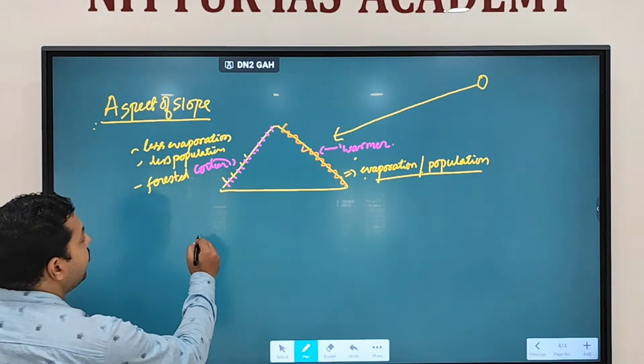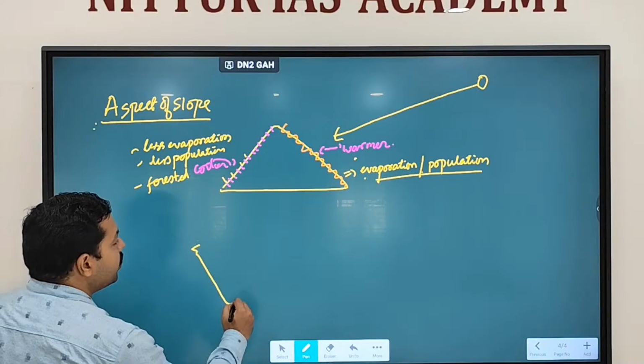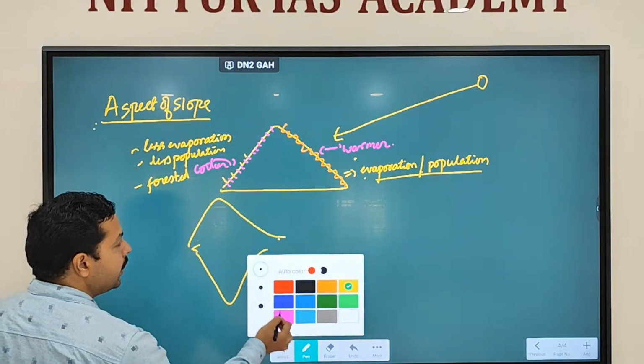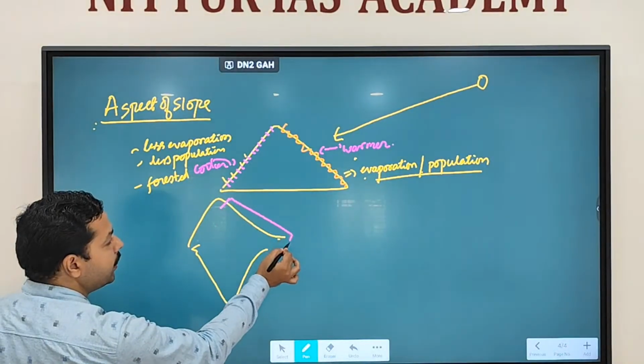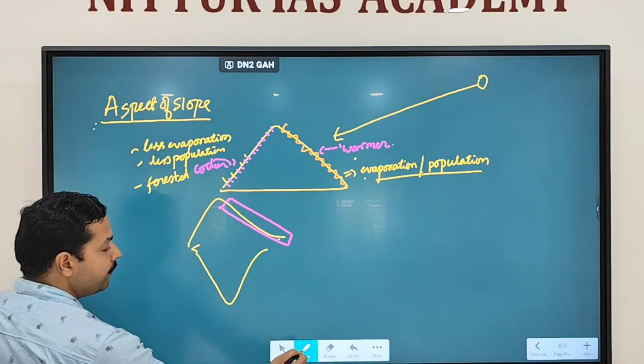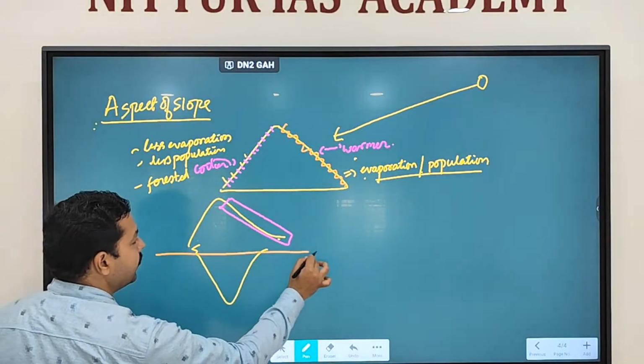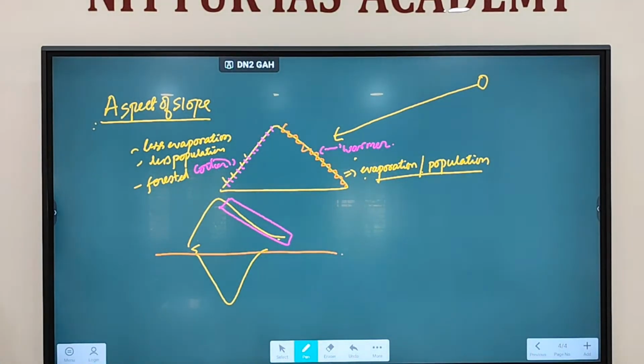So remember we discussed, this is India, and this is where the Himalayas are. And we discussed the Tropic of Cancer is going like this through the middle part of India.